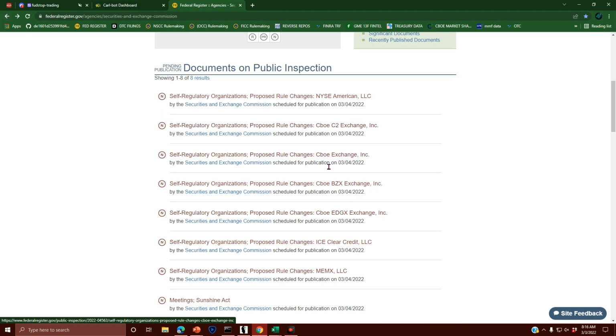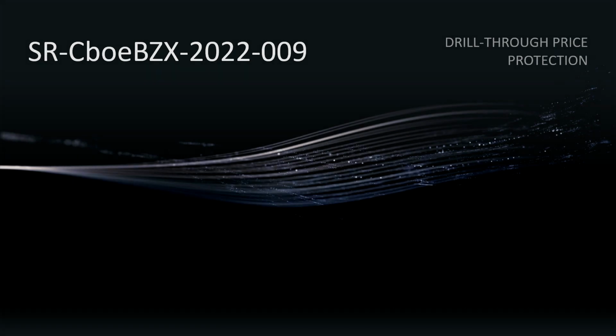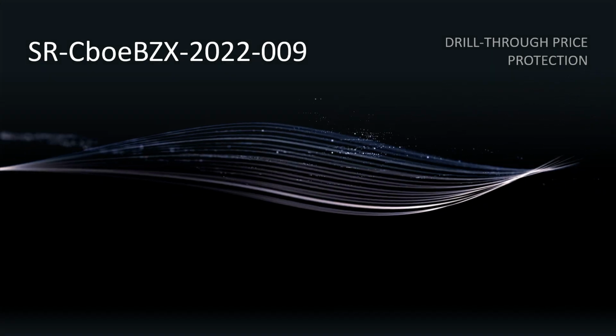We have CBOE C2, CBOE Exchange, we have CboeBZX, all filing the same filing, which is the one we're going to be talking about, which is SR-CboeBZX-2022-009, drill through price protection. Let's go and take a look.